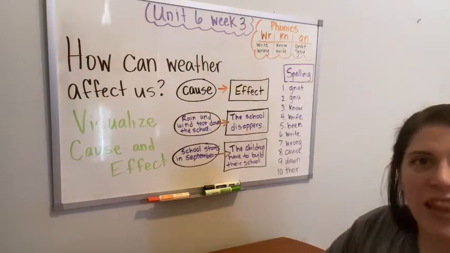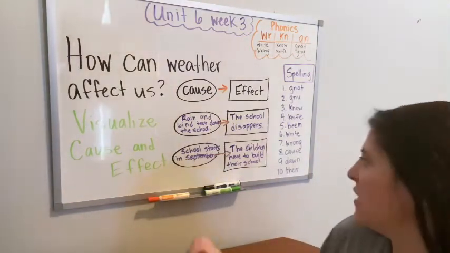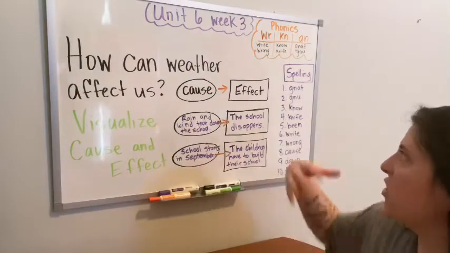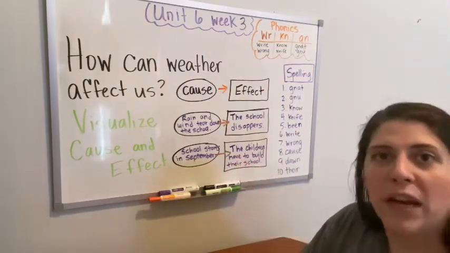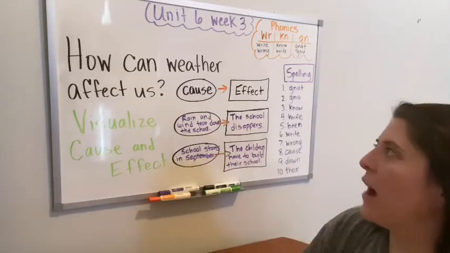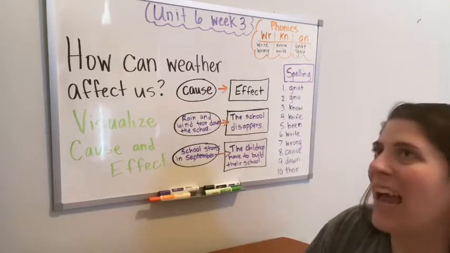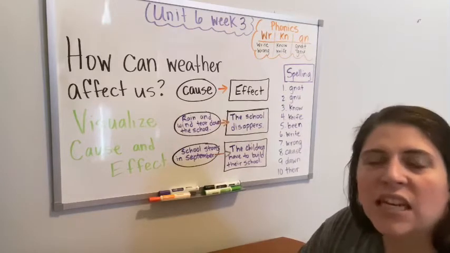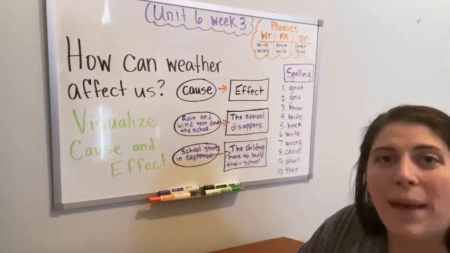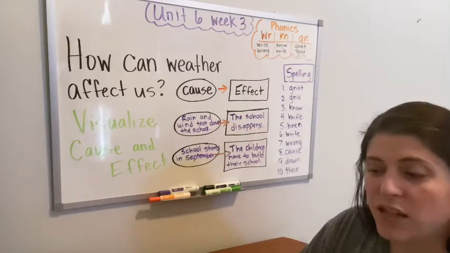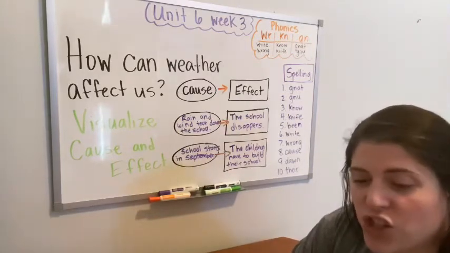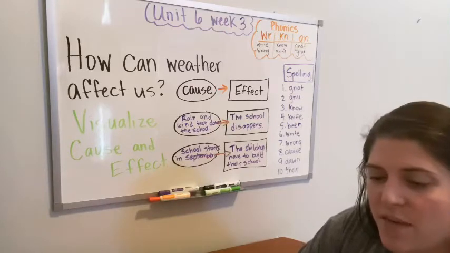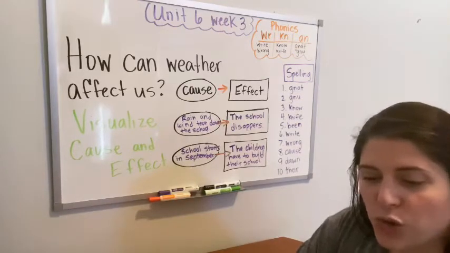And that is just a little bit about cause and effect, because for every cause, there is a way that it affects us. In this story, you can talk with your parents, draw a picture and write, how can weather affect us? How did the weather affect the children and the teacher in Chad? And like I said, you can draw a picture, share it with your family, and let them know what you've learned about this story.